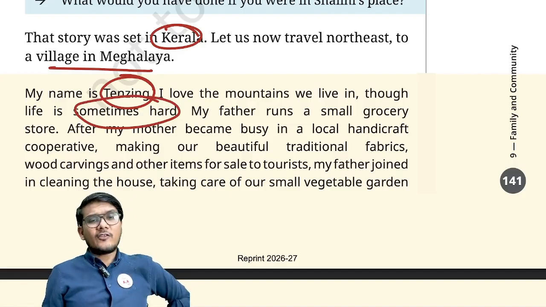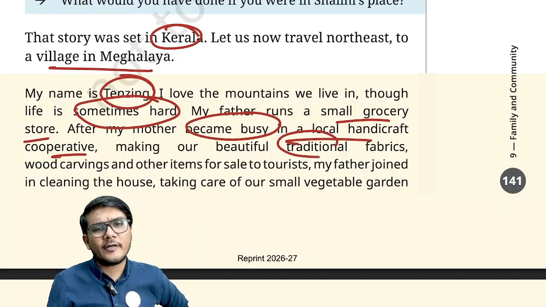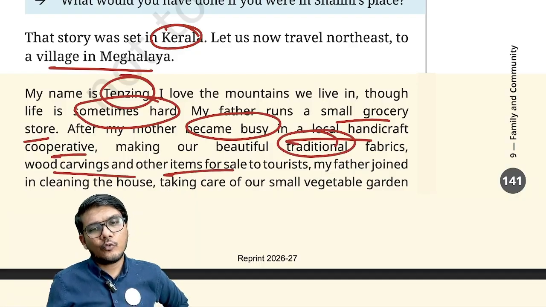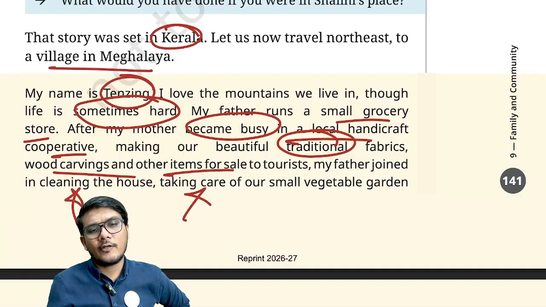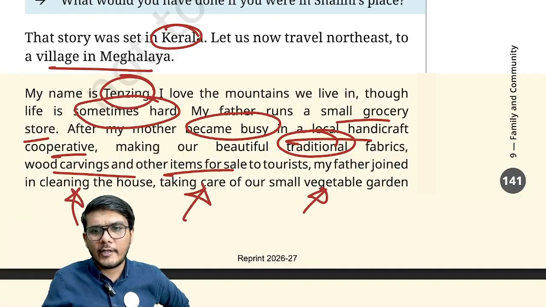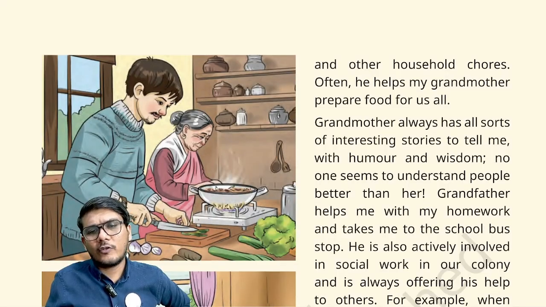So his father runs a small grocery store after his mother became busy in a local handicraft cooperative, making beautiful traditional fabrics, wood carvings and other items for sale to tourists. His father also joins in cleaning the house, taking care of the small vegetable garden, and so on and so forth. So basically he's talking about his family setting and other household chores his father does.